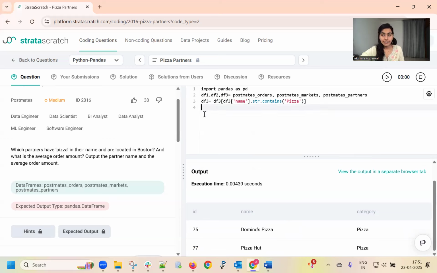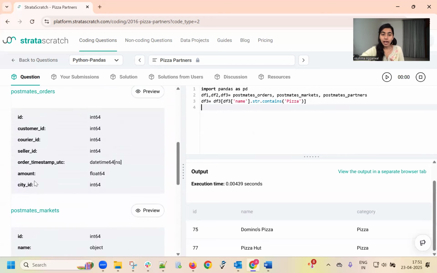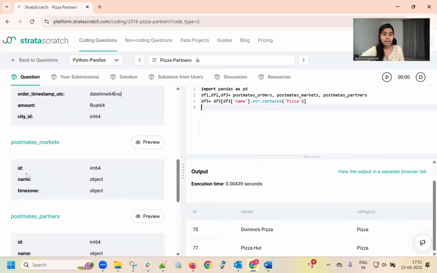Now after analysis, in df1 we have the city ID. In Postmates markets, we have the ID and the name of the city. Here we have the city ID and here is the same city ID, but the name is also present. First of all, we are going to merge df1 and df2 to find those rows where the city name is Boston.